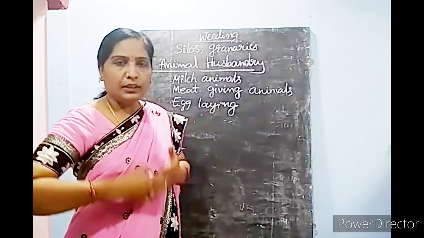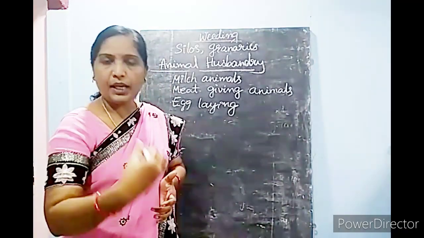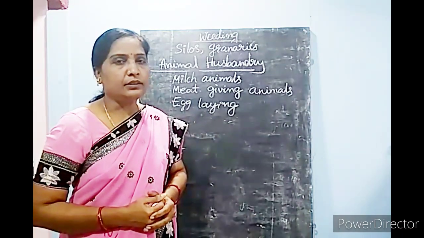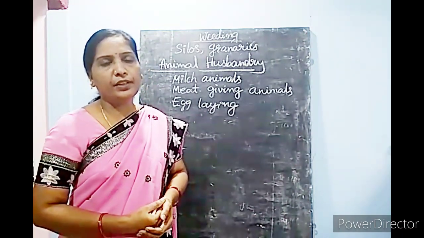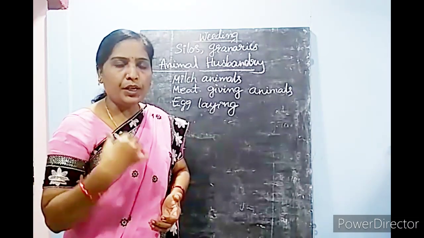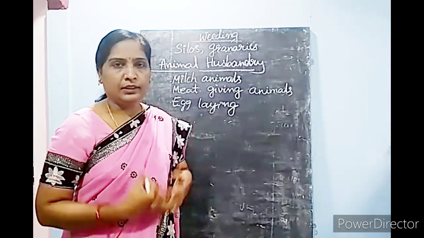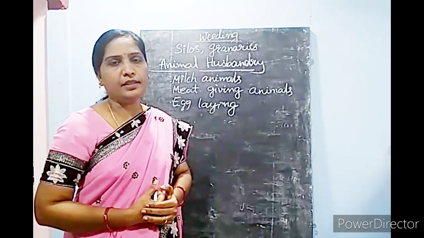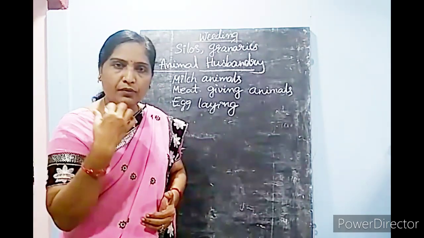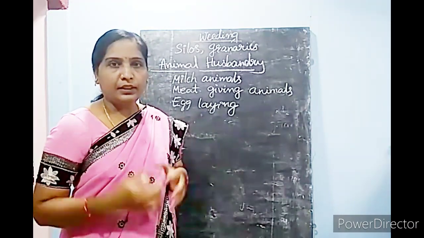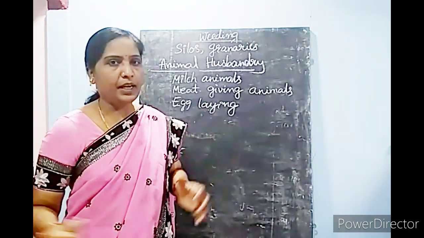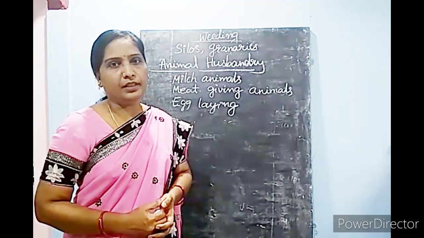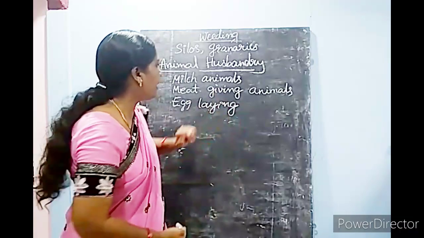Here the people should learn how to take care of the animals, how to keep their shelter, how to give vaccines for them, how to treat the diseases of animals, and how to provide a balanced diet. When they follow all this, then the animals will be healthy and give healthy products for the people. So what all do they need to take care of?